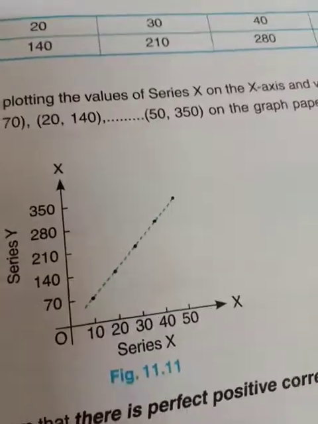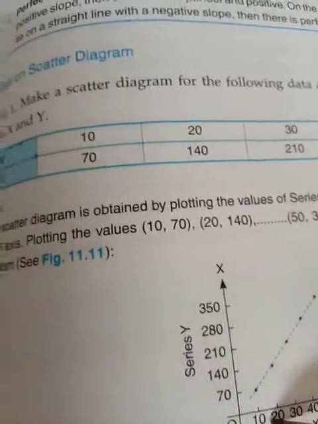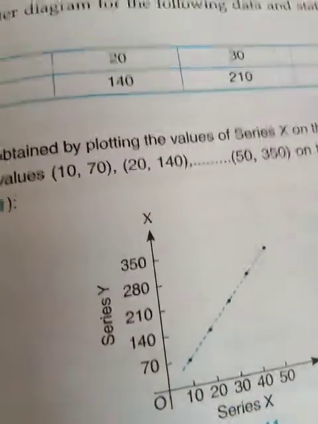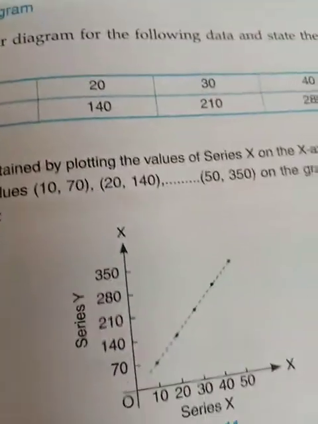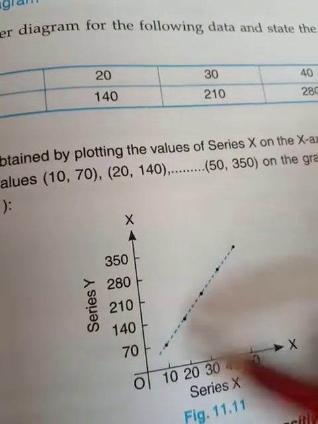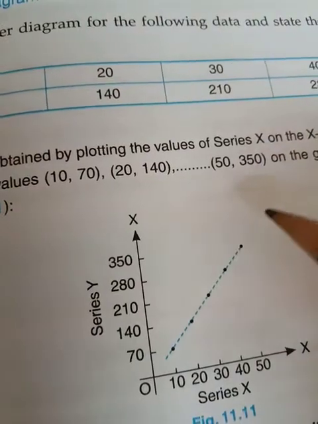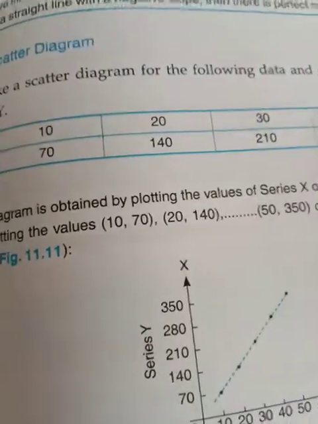Then you have to take x on the x-axis and y on the y-axis, and plot the points, 10 on 70, 20 on 140, likewise, and then you have to make the line. That line shows whether there is a positive or negative correlation. As both are increasing, that is a positive correlation, and because the line is so perfectly straight, it is a perfect positive correlation.